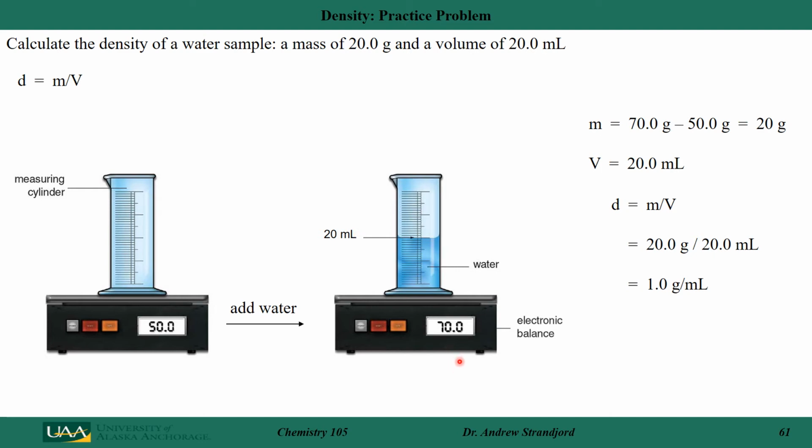So I can calculate how much mass of water I put in there by taking 70 grams minus 50 grams to get 20 grams. So my volume is 20 milliliters of water. To do the calculation now, I know I have 20 grams divided by 20 milliliters. My density, my measure of the matter, is 1.0 grams per milliliter.